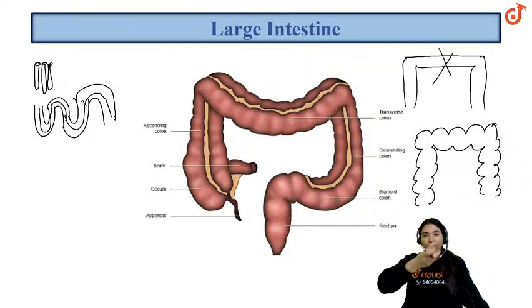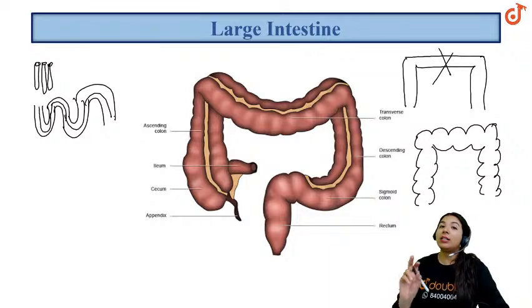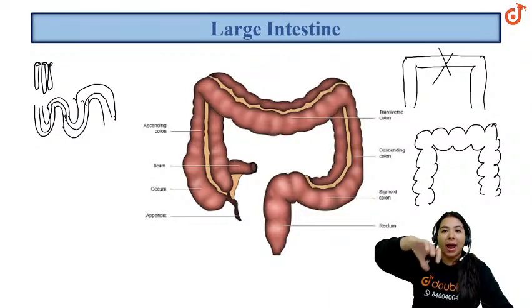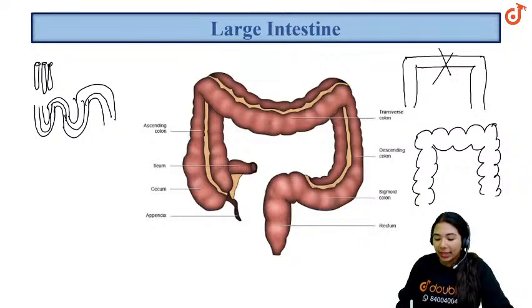So basically they are folded somewhere. Which cells are folded? The outer longitudinal cells of the muscularis. So they are folded in a band like structure, three in a band like structure, and that is why the